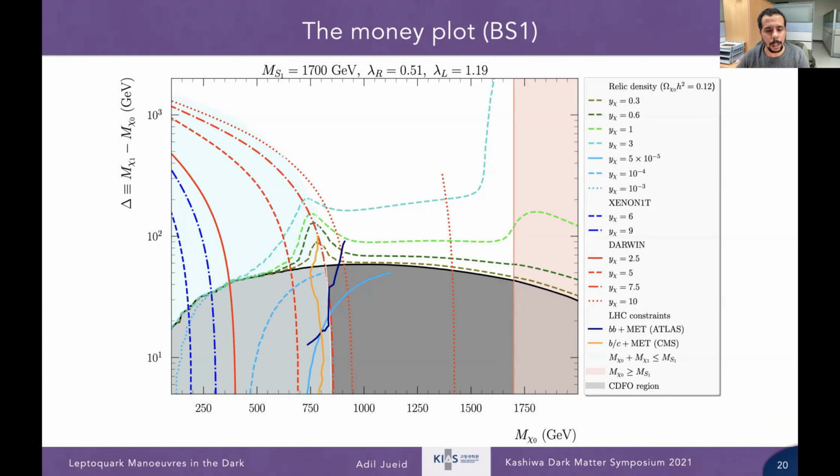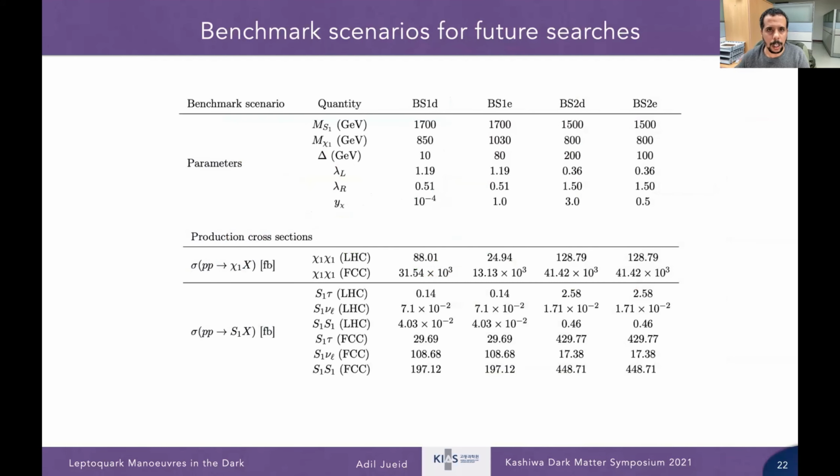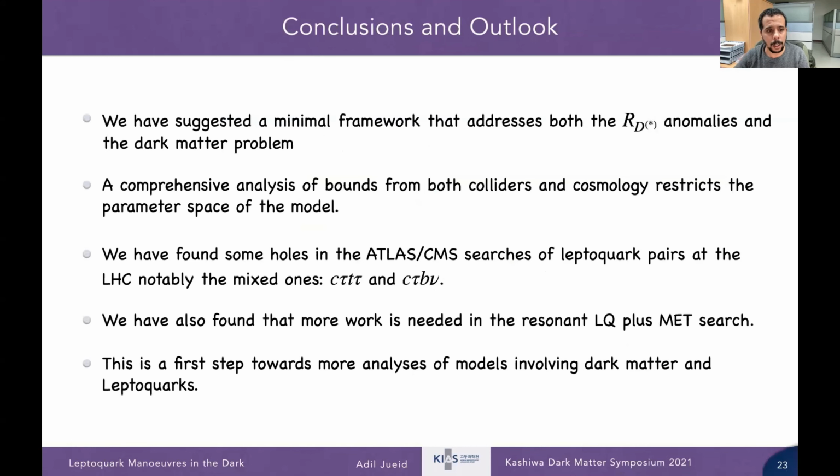For the summary of the results, I have many plots, but I don't have enough time to discuss them. The other one for BS2 is also very busy, and I don't have enough time. So these are the benchmark scenarios for future searches. We identified 4 new benchmark scenarios that can be interesting for the future. And thanks.